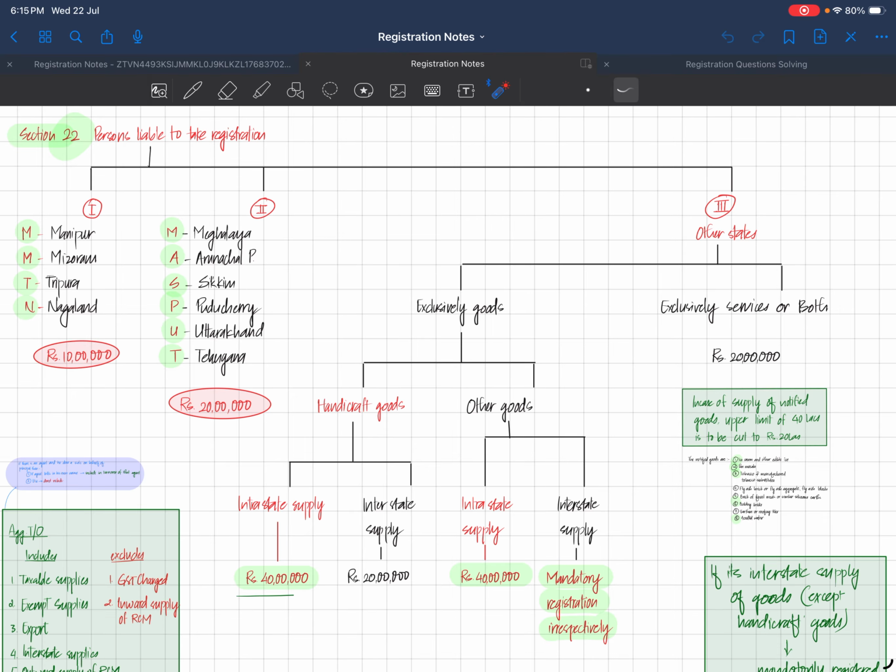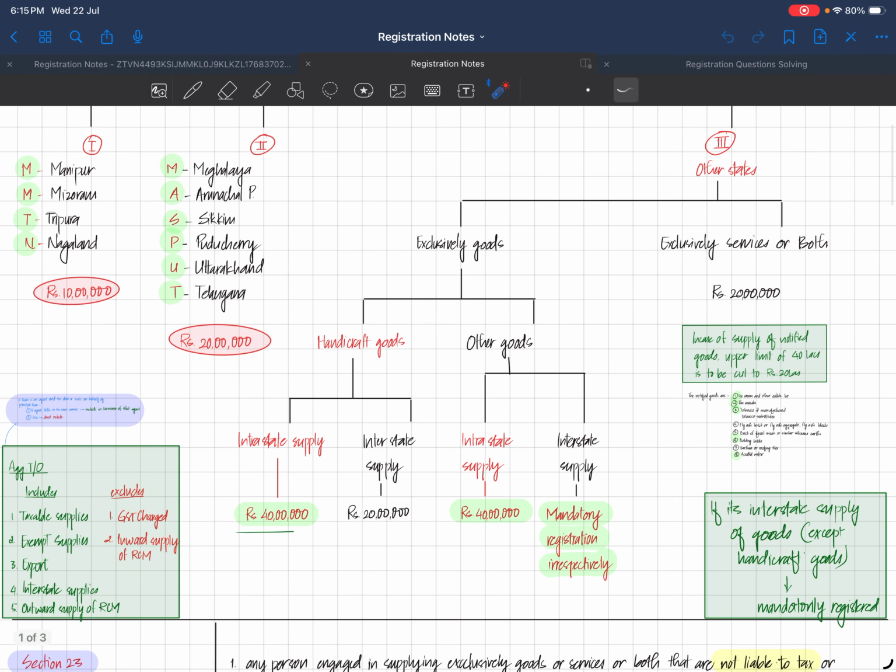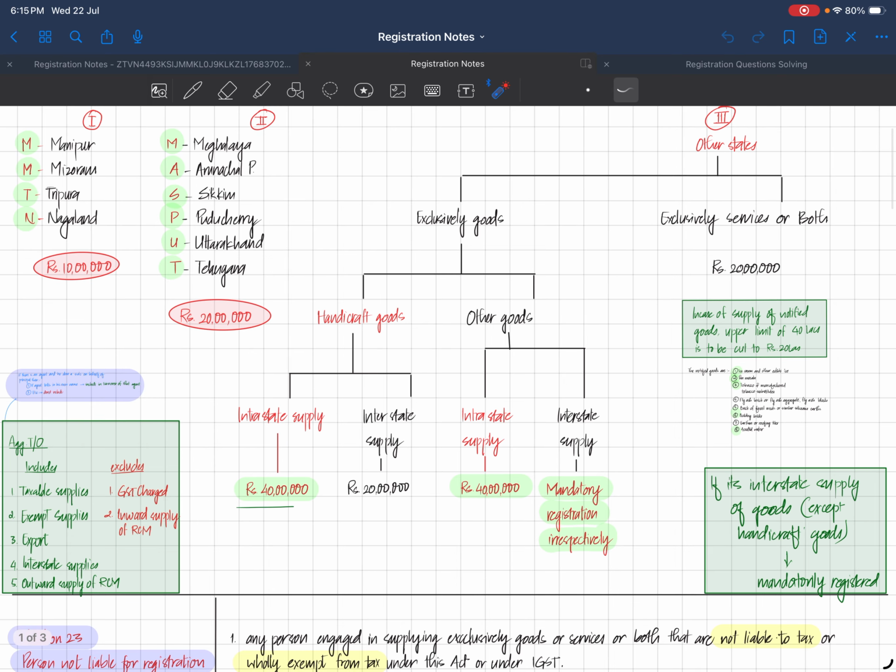Now coming to other states. Other states are further divided into two parts. Either you will be supplying exclusively goods, or you will be supplying exclusively services, or a bundle of both goods and services. The limits for both are pre-decided in a singular manner, which is simply 20 lakhs. So the limit over here is 20 lakhs. I have not highlighted it; let me highlight it. So it's 20 lakhs over here.